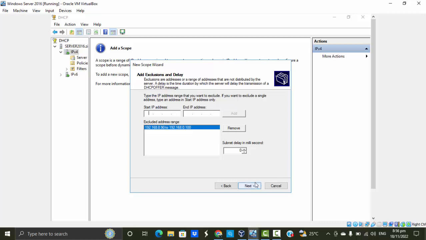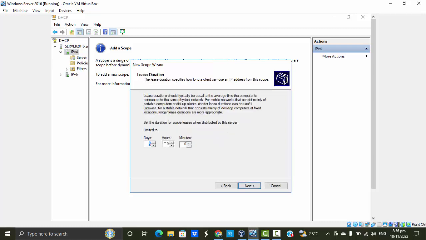Select Next. This is the lease duration for your clients. I will set it for, it will reset every 10 hours. Press Next.